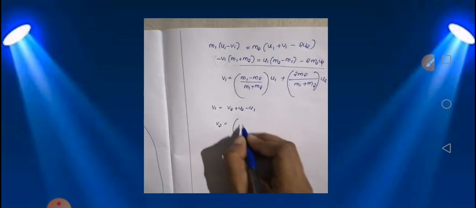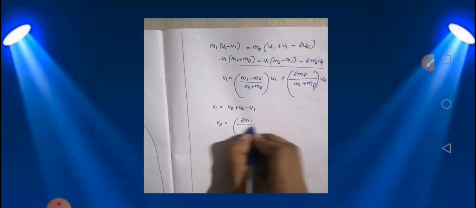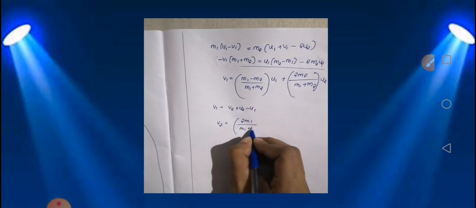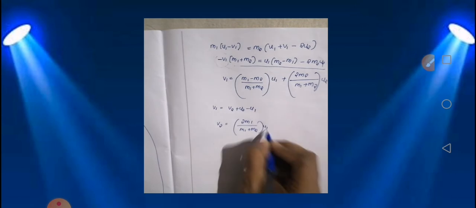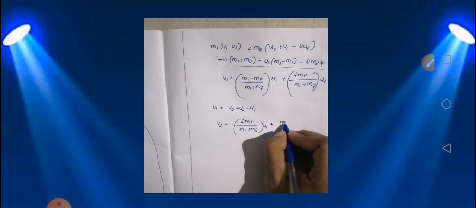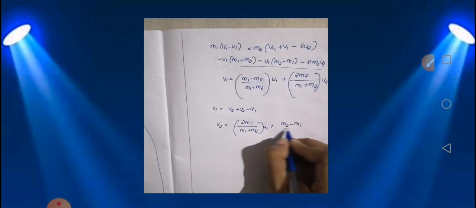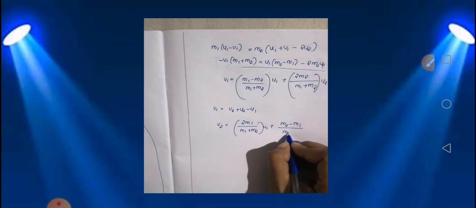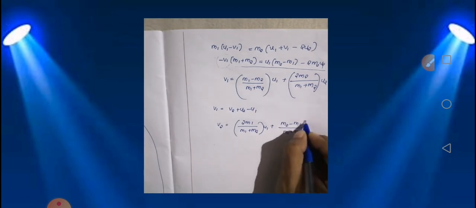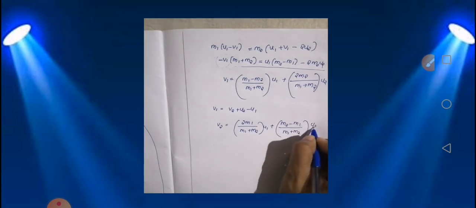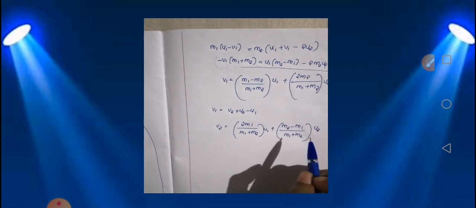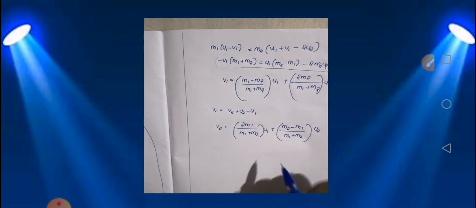That will be 2m1 upon m1 plus m2 into u1 plus m2 minus m1 divided by m1 plus m2 into u2, and this is the expression for the velocity of the body B after collision, right?